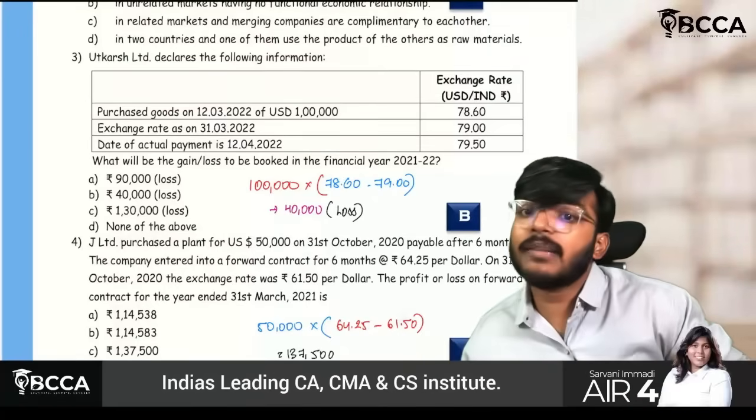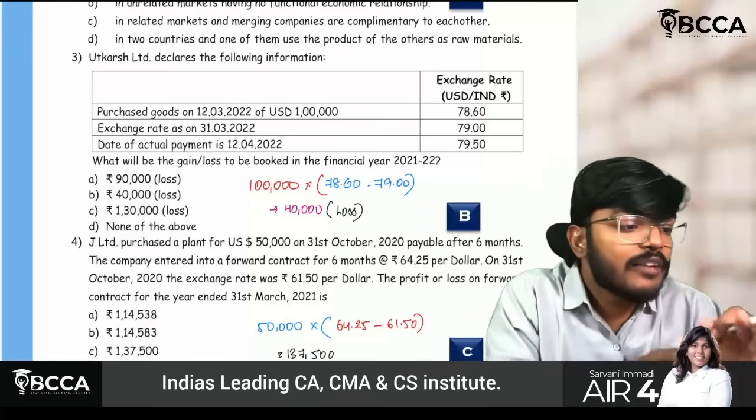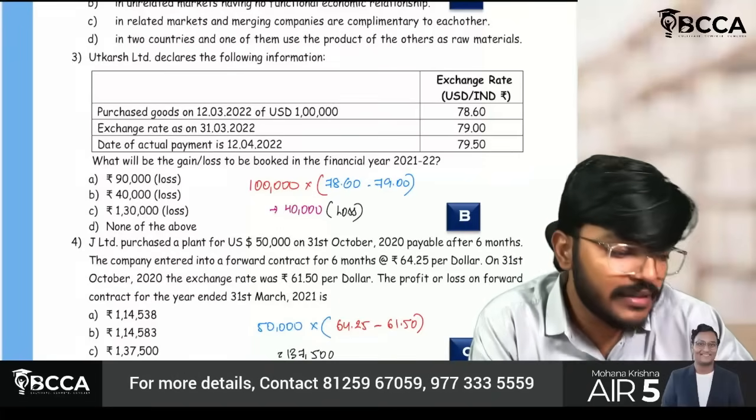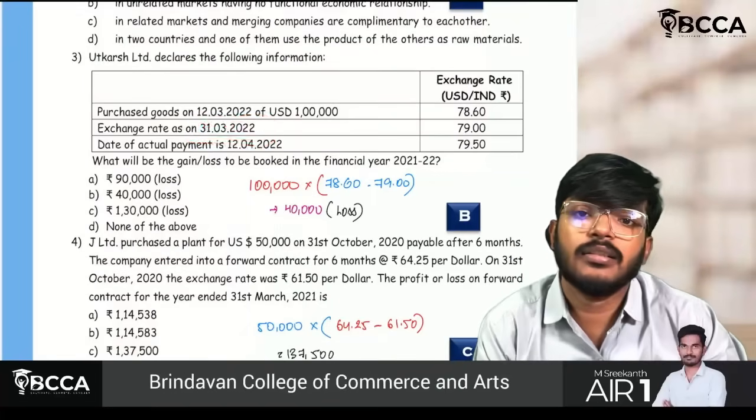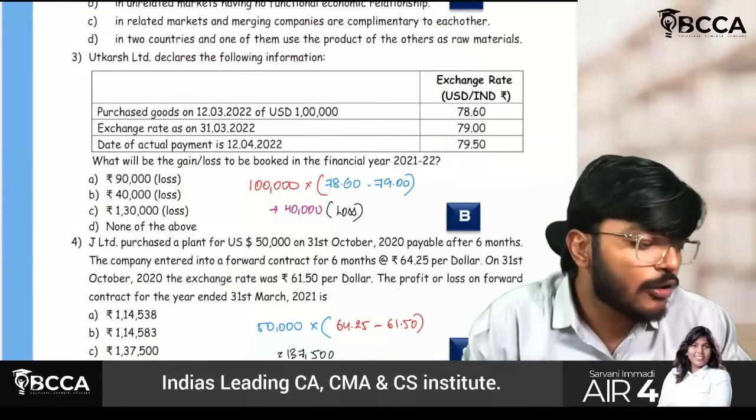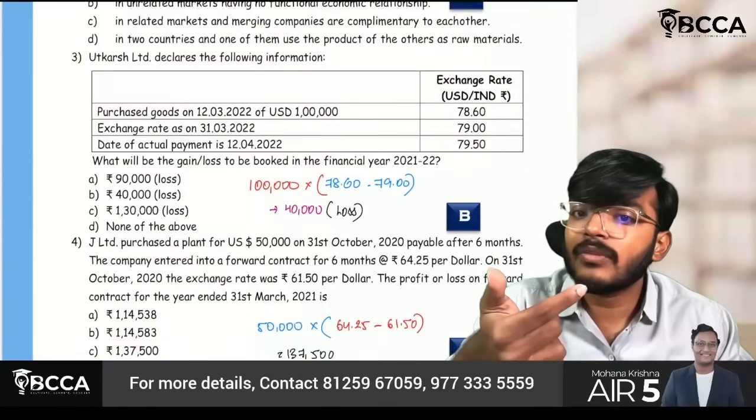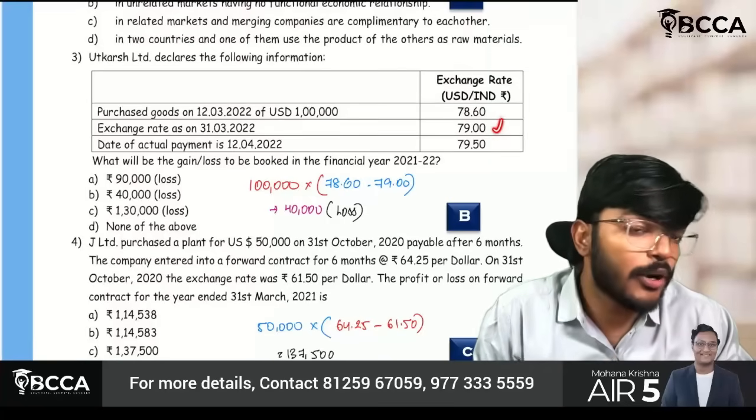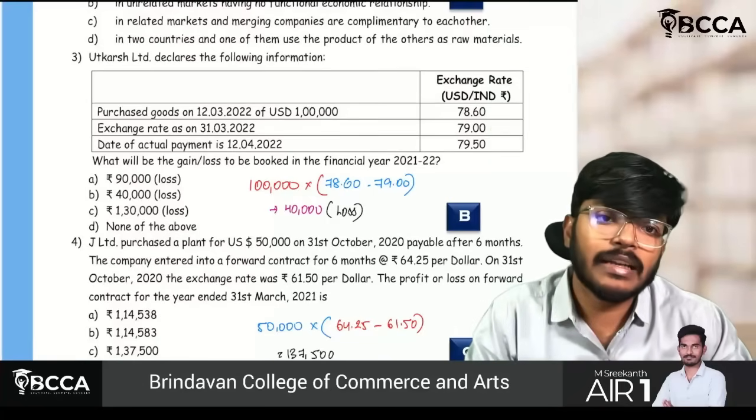Is it a monetary item? Answer is yes. Therefore, we have to check for the nearest reporting date. Sir, my nearest reporting date is 31st March. Sir, what is the value? 79 rupees. But at the time of recognition, I got 78.6. But suddenly, on reporting date, it has increased by 0.4 into 1 lakh.